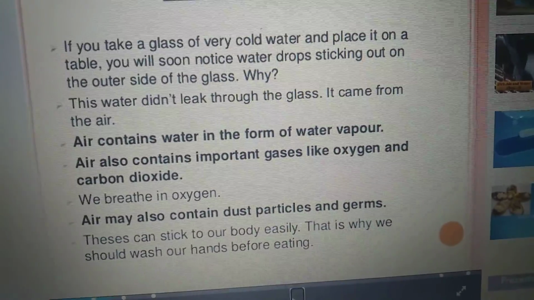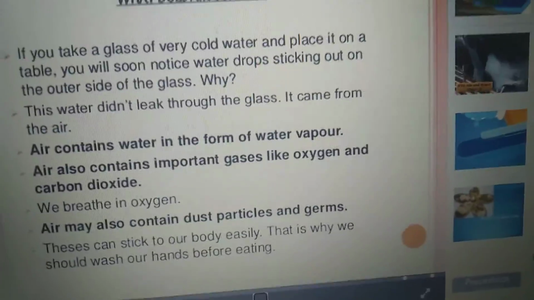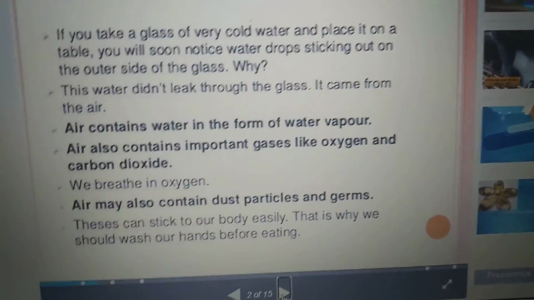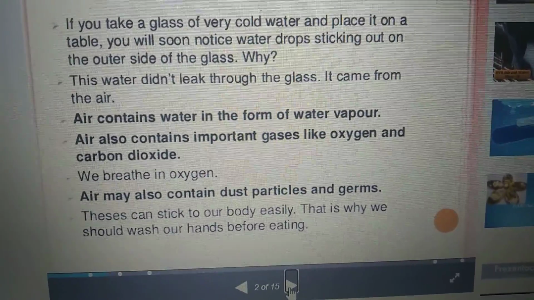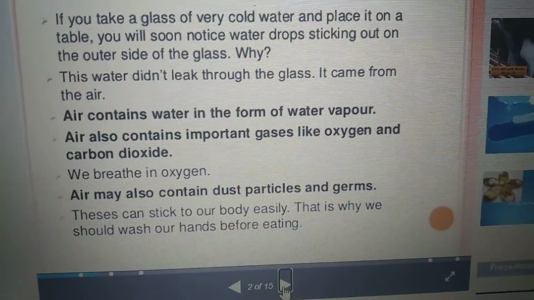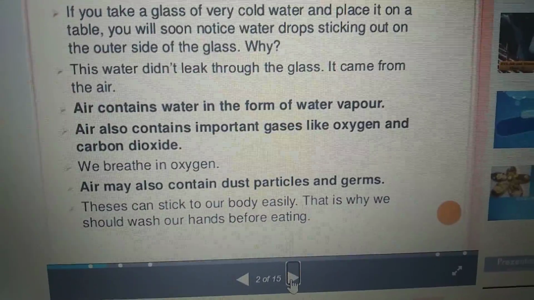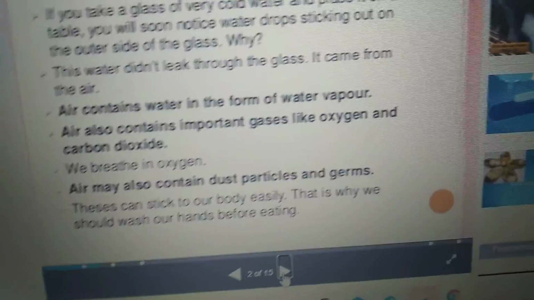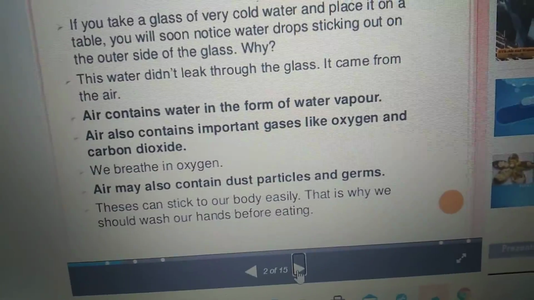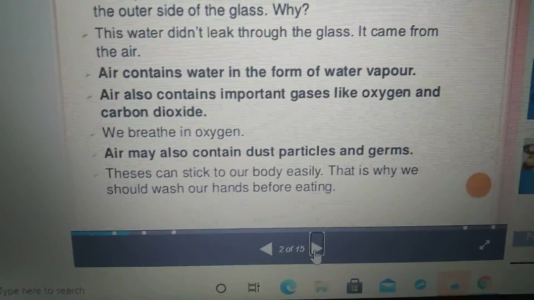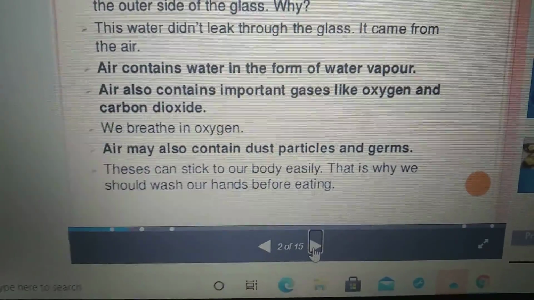So next, coming to the importance of air. What does air contain? Let us start with a small activity. If you take a glass of very cold water and place it on a table, you will soon notice that water drops stick to the outer side of the glass. Why is that, children? This water did not leak through the glass. It came from the air. That means air contains water in the form of water vapor.